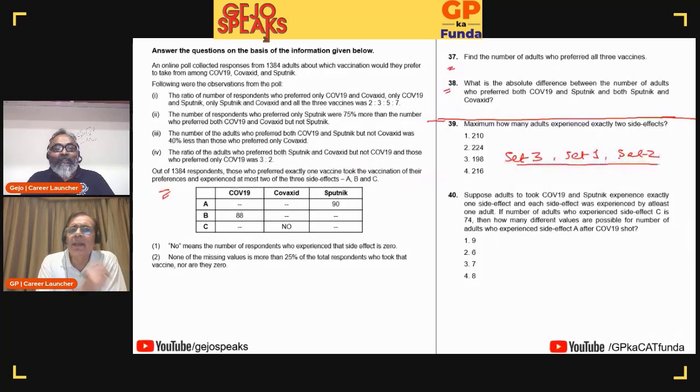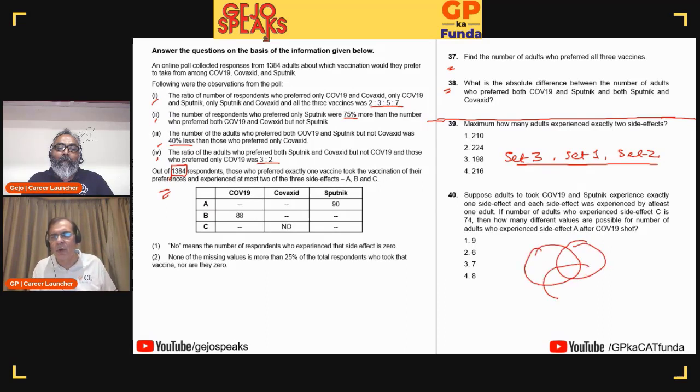The only negative for me in this data set is I have only ratios and percentages. But the positive thing is the total number of respondents is given, and these 4 statements are giving so many ratios and percentages. Most probably, I will be able to solve the entire Venn diagram. If this is not solvable, then 37 and 38 cannot be there. So this is a solvable data set, which I'm very sure about, especially questions 37, 38.